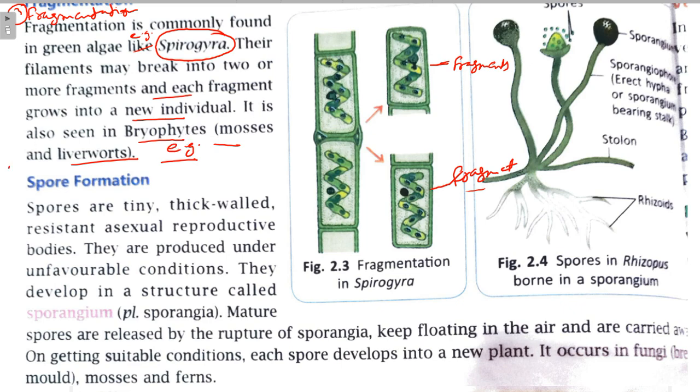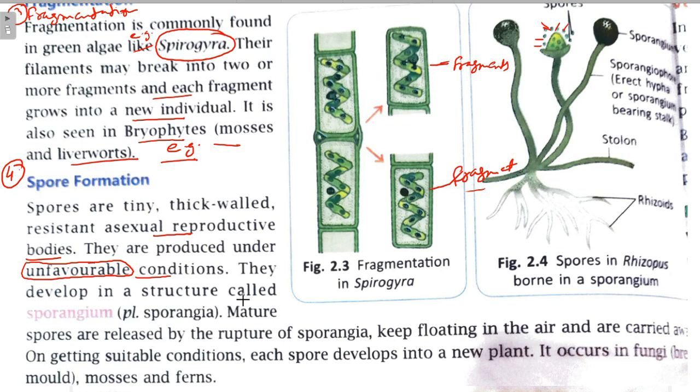So next method is spore formation. What are spores? Spores are tiny thick walled resistant asexual reproductive bodies like this. These are spores. Here shown spores. These dots are spores, right? They are produced under unfavorable conditions. Unfavorable conditions are required to produce spores, not favorable conditions.